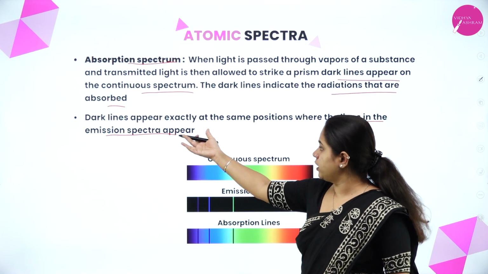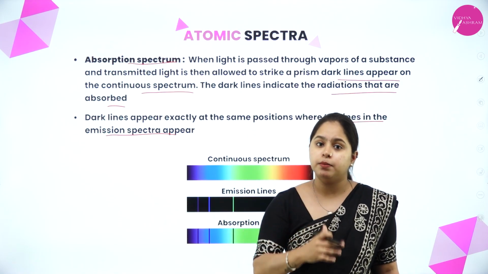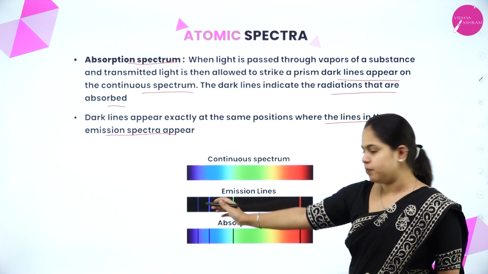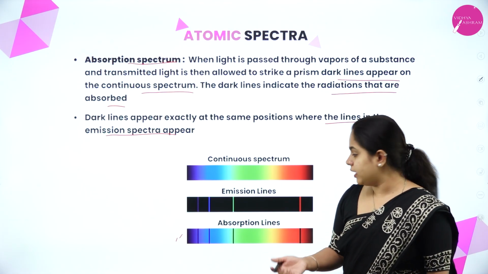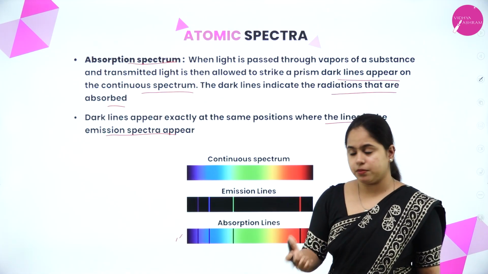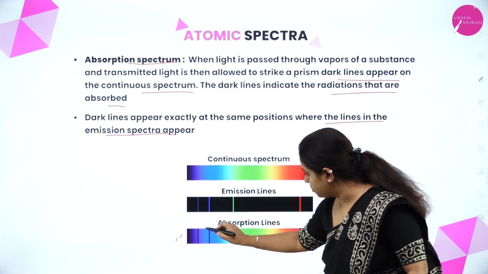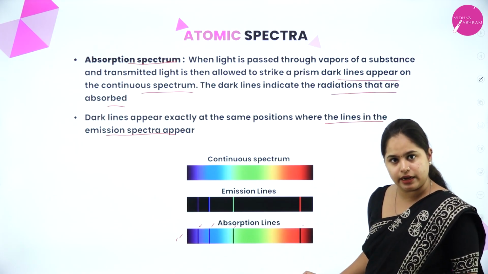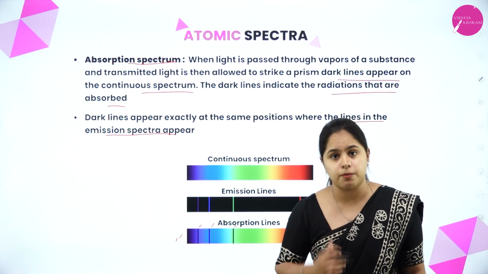Clear? So this is what I was telling. It is exactly opposite to the emission spectrum. This is the emission spectrum we studied. Now this diagram that you can see is the absorption spectrum. We have studied continuous spectrum, right? On a continuous spectrum band, you will be able to observe these dark lines. You can see black lines there, right? These are the wavelengths in which the radiations are being absorbed.